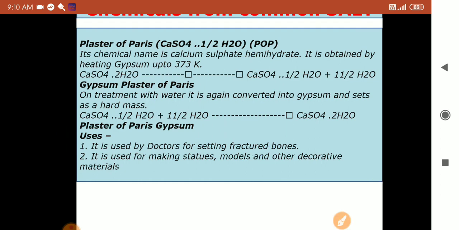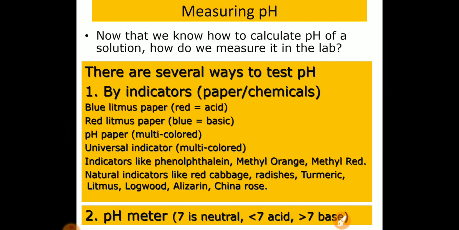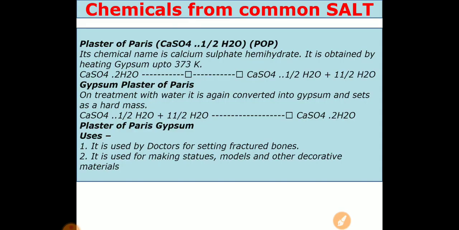Okay, so let us go to the next point. Till now we have seen which chemicals we can make from common salts, and we have seen 3 to 4 chemicals.